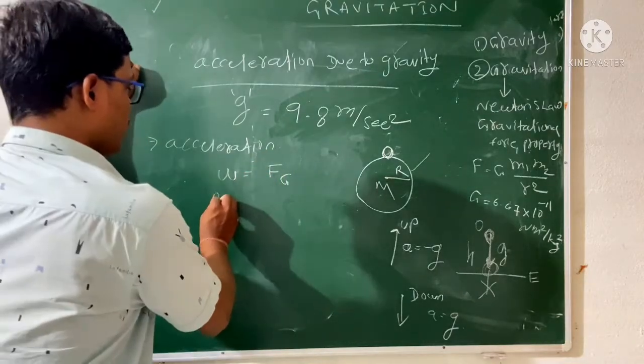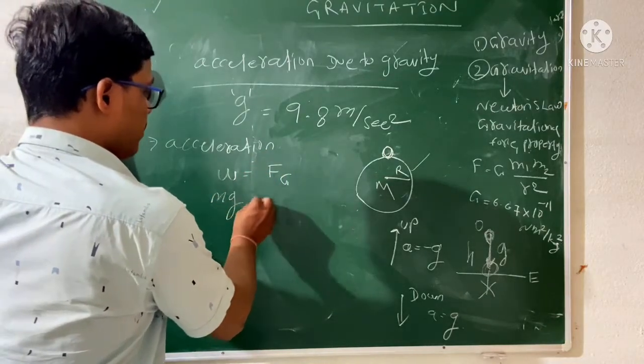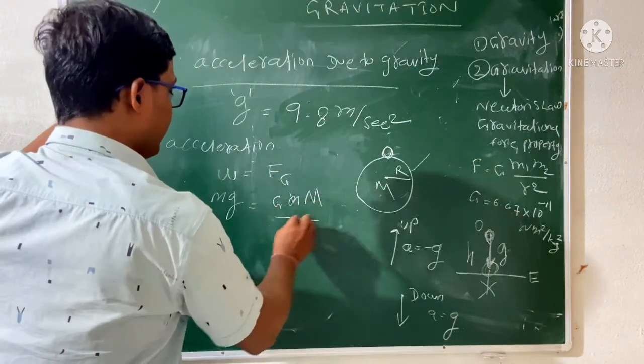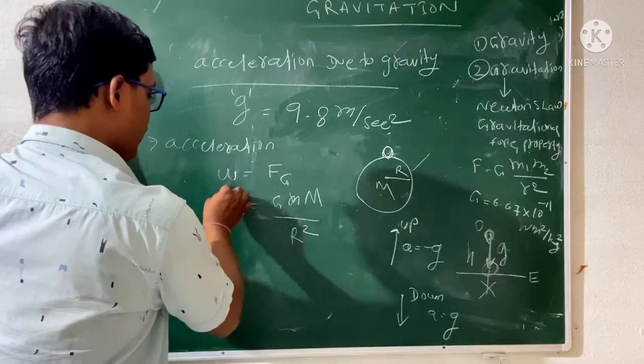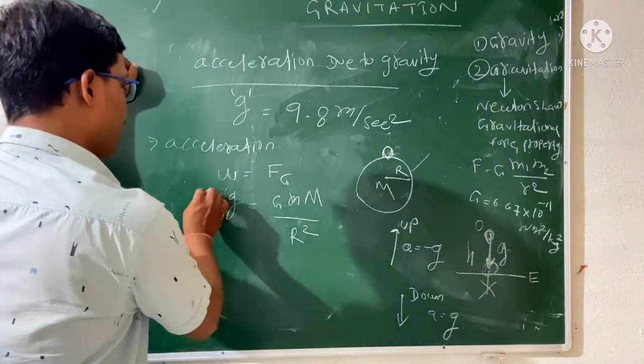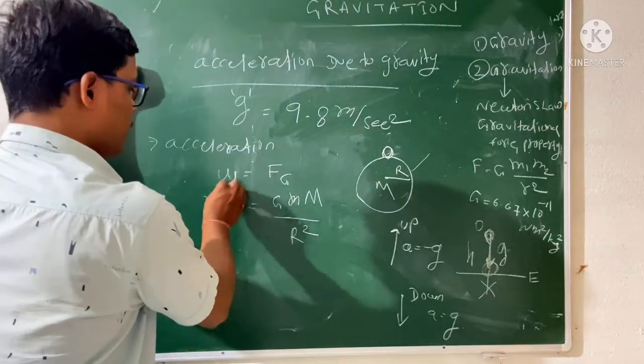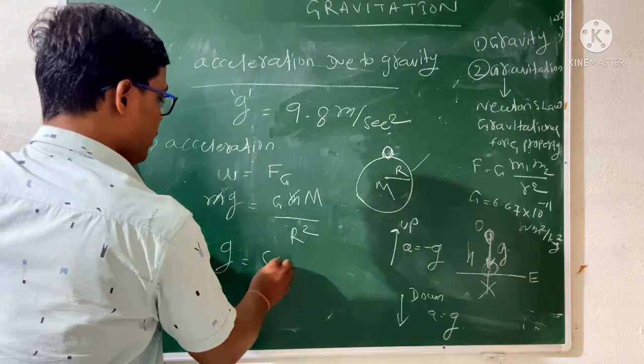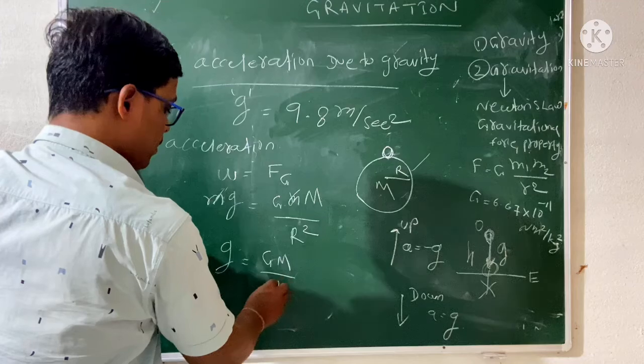So what is the expression of weight? That is mg, and what is the gravitational force? This is G m1 m2 divided by r square. So m and m will be cancelled. Remember this is small m, the mass of the object. So g is nothing but GM by r square.